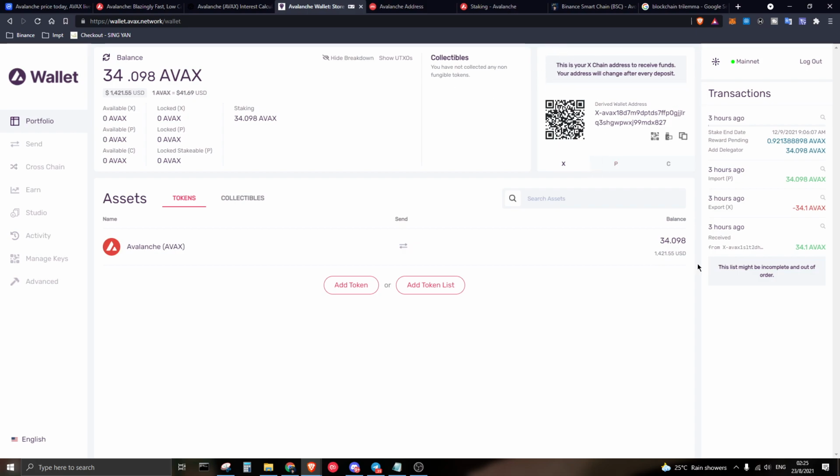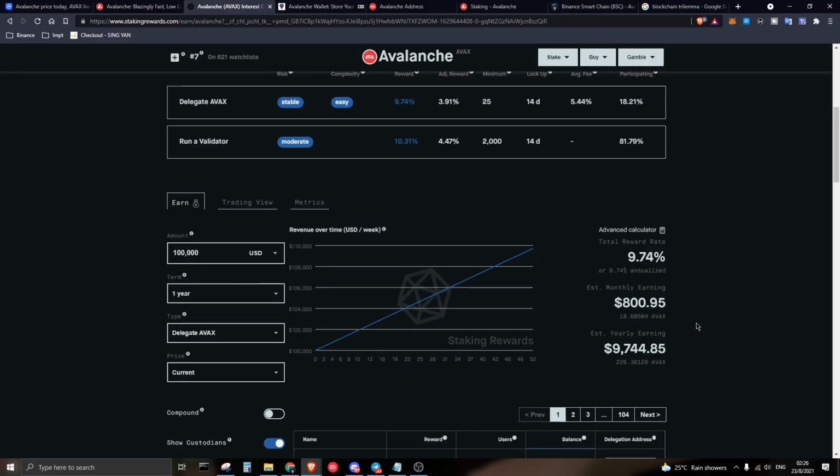And after that from there, we are going to talk about how you can stake on Avalanche itself, to earn passive income. Before we talk about the passive income itself, I'd like to show you the numbers that you are potentially earning. For the numbers that I showed earlier, earning $800 per month, you will need to have at least $100,000 worth of AVAX token, the Avalanche token, which is around 2,322 AVAX. If you stake for at least 1 year, you will get a yearly return of around $9,200, and if you want monthly, you will receive around $800, around 18 AVAX, just by delegating your funds.